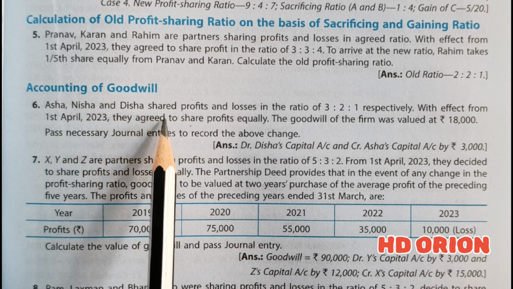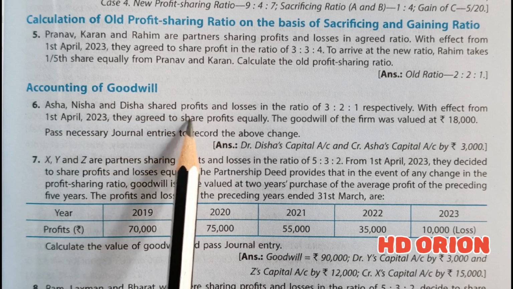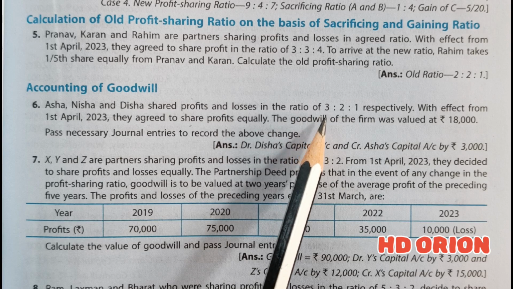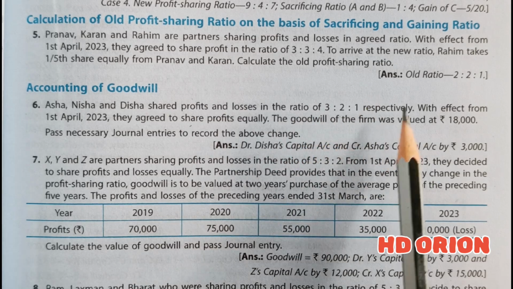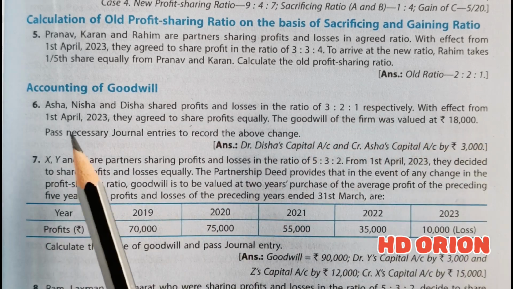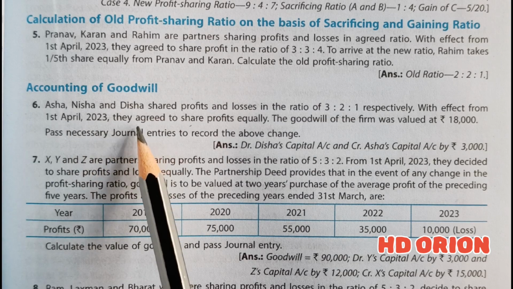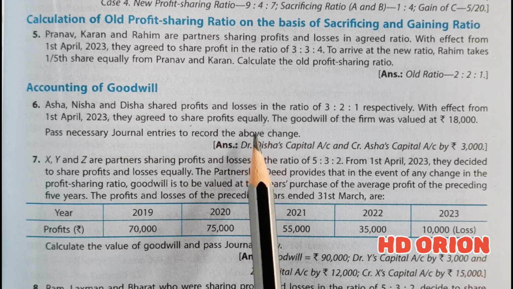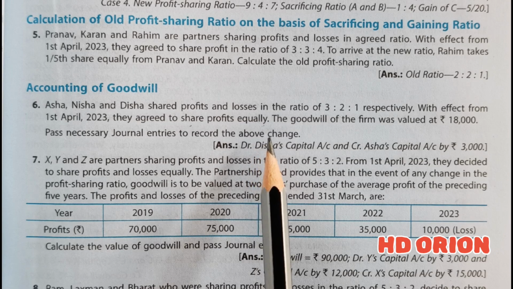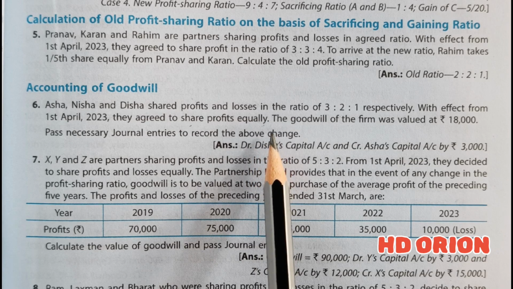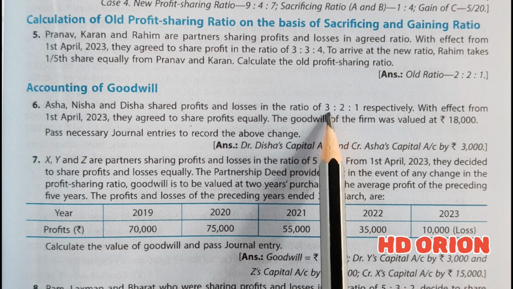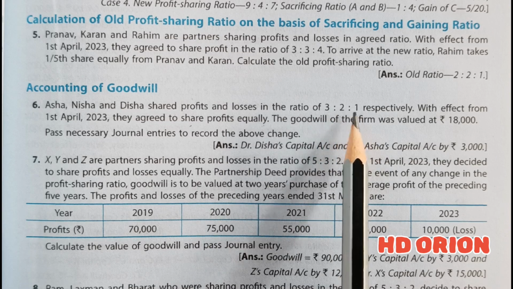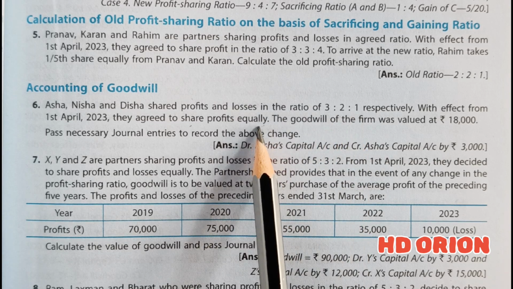Asha, Nisha and Disha shared profits and losses in the ratio of 3:2:1 respectively. With effect from 1st April 2023, they agreed to share profits equally. So here is a condition where goodwill is to be evaluated and treatment is to be done, because old ratio is 3:2:1 and new ratio is 1:1:1.